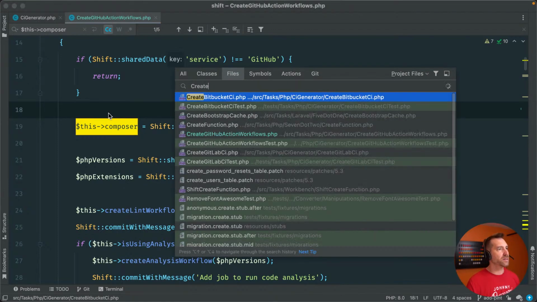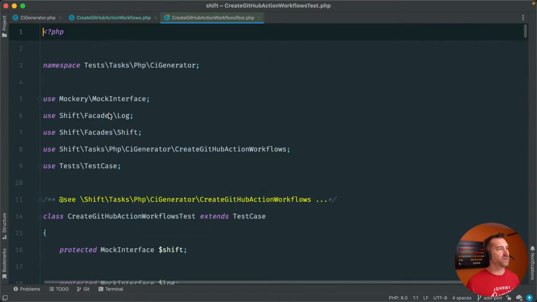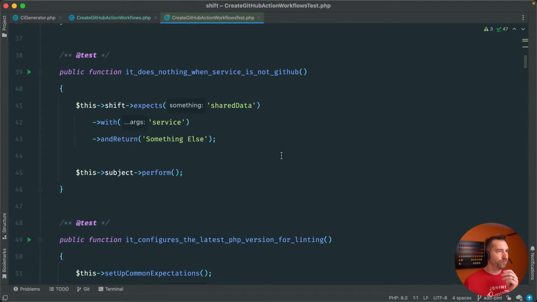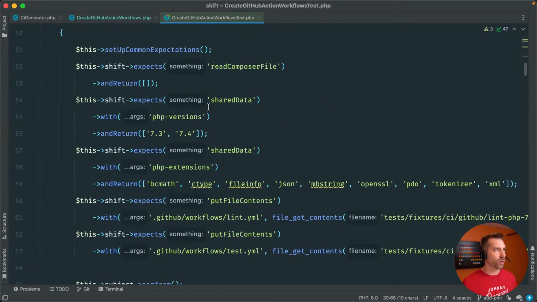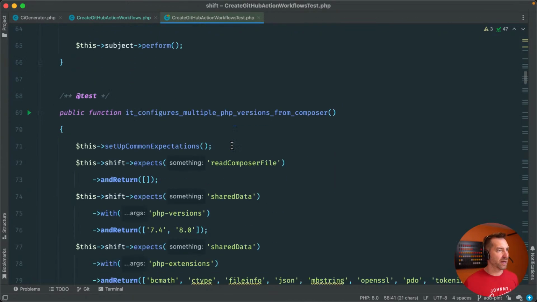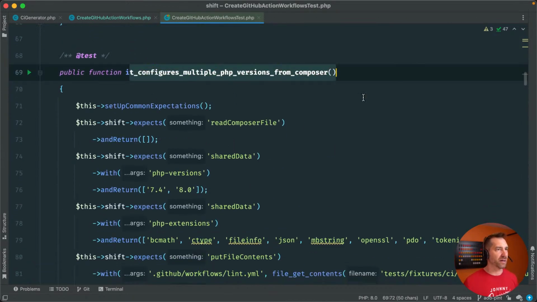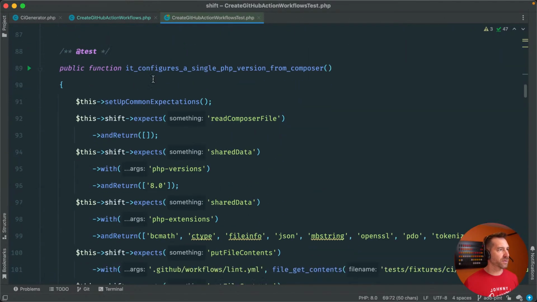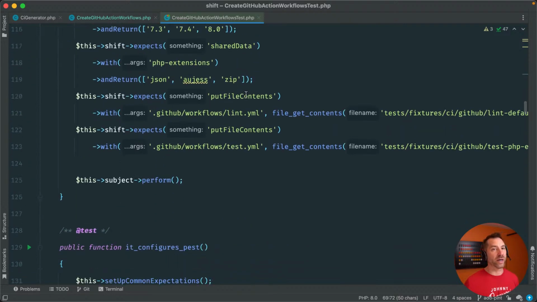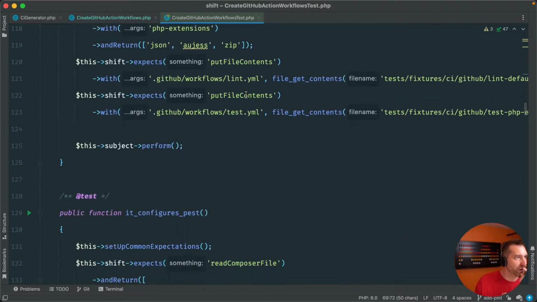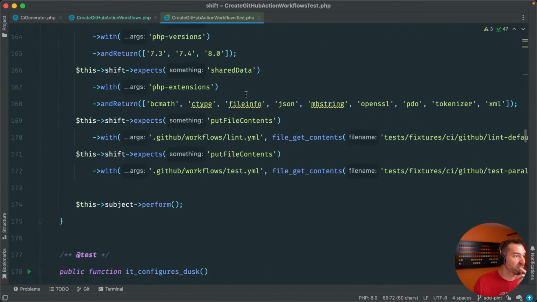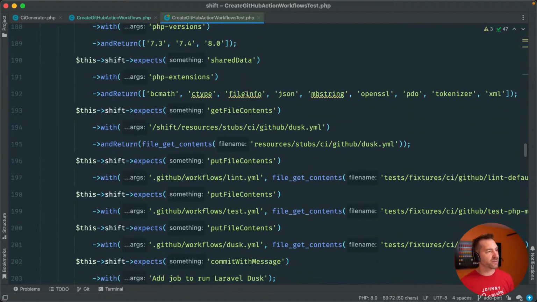So create GitHub workflow test, and let's just go down the line here. It does nothing when it's not GitHub, of course. It configures the latest PHP version for linting. Awesome, and again, I may tweak that later. Configures multiple versions. It configures a single PHP version. Configures PHP. Oh, okay, so this is actually everything part of the project. So configures parallel testing, Dusk.